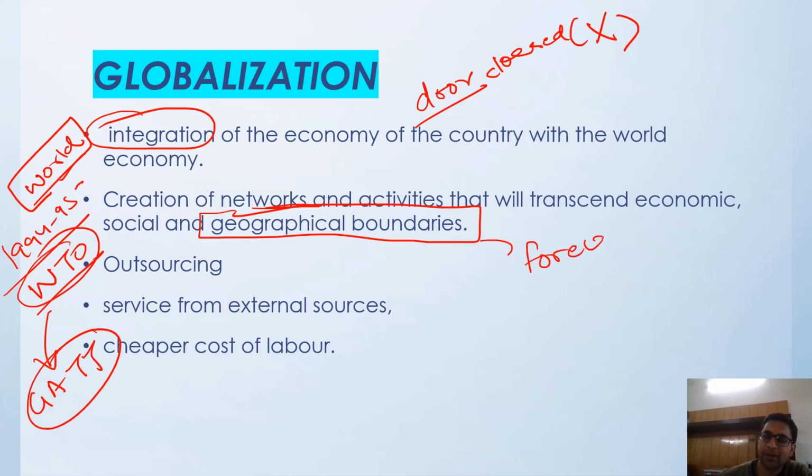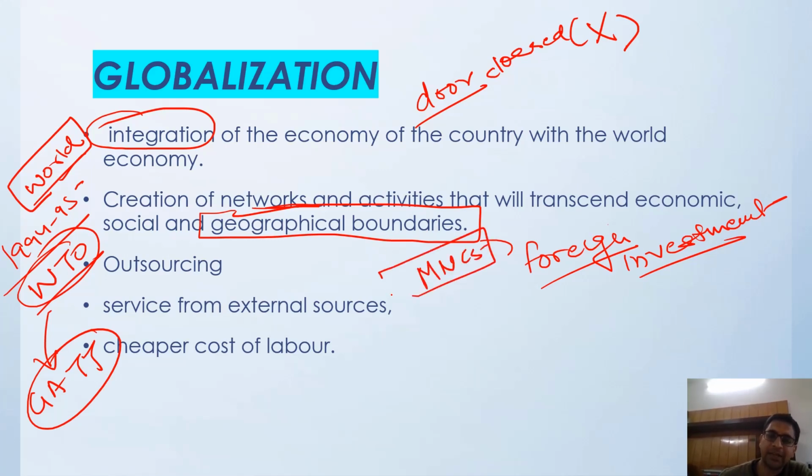A lot of foreign investment came into being, right? A lot of foreign companies, multinational companies, MNCs, have set up their manufacturing plants and offices in our country. Outsourcing of labor is happening, going from India to outside and from outside to India. They are providing outsourcing of services, and cheaper cost of labor is being provided. This is globalization.